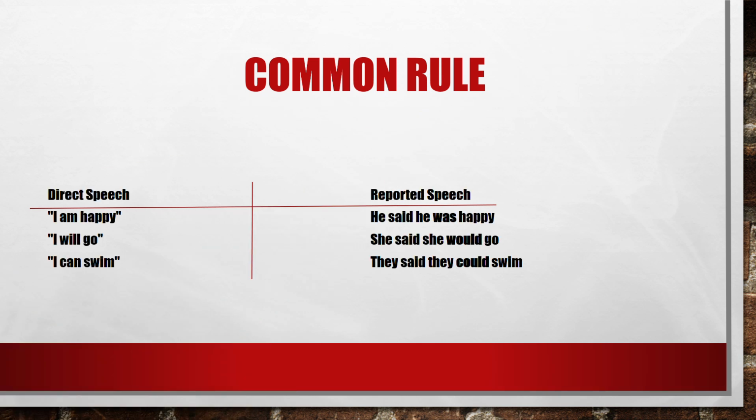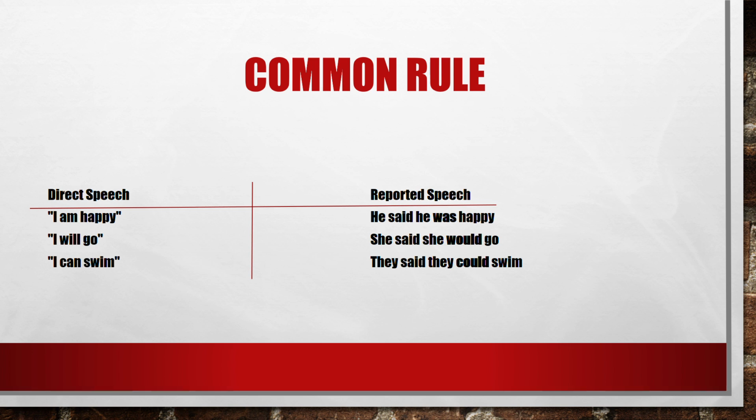Common rule. When someone says to me, I am happy, and I'm going to tell another person what that person said, I'm going to say he said he was happy. In another example, when someone tells me I will go, I'm going to tell another person what this person said. I'm going to say she said she would go. We transform from will to would. It's the past. This is the common rule of reported speech.